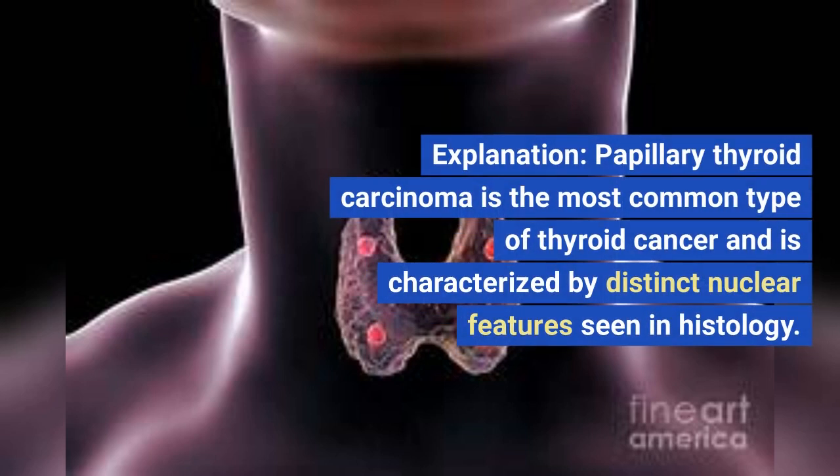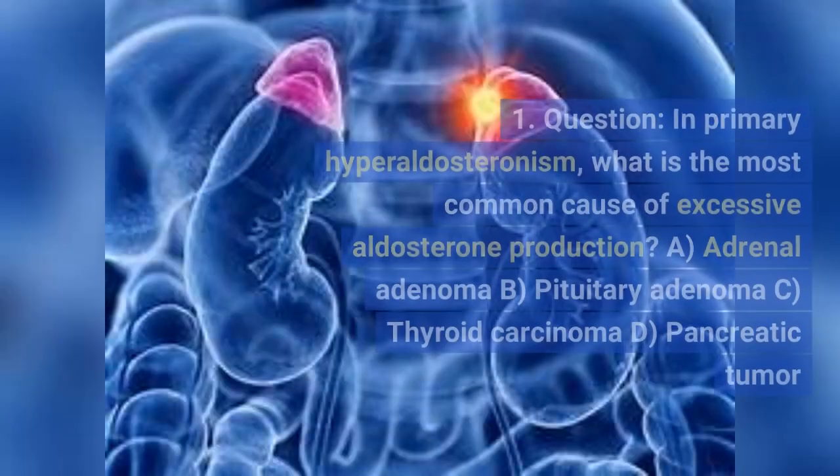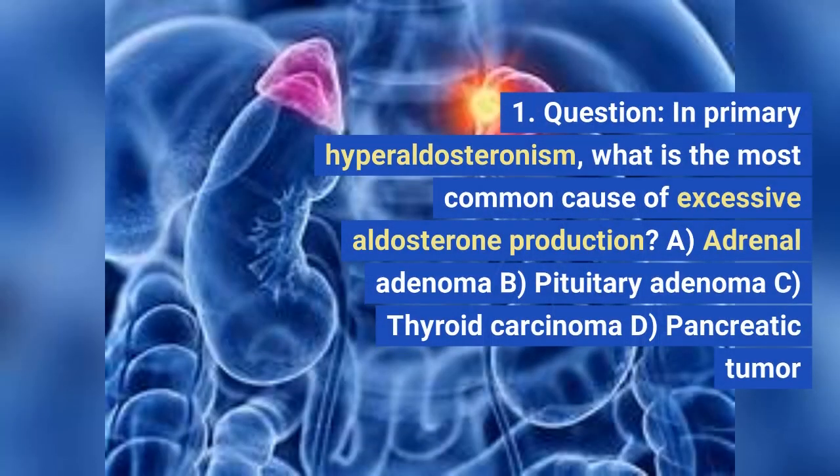Explanation: Papillary thyroid carcinoma is the most common type of thyroid cancer and is characterized by distinct nuclear features seen in histology. Question: In primary hyperaldosteronism, what is the most common cause of excessive aldosterone production?